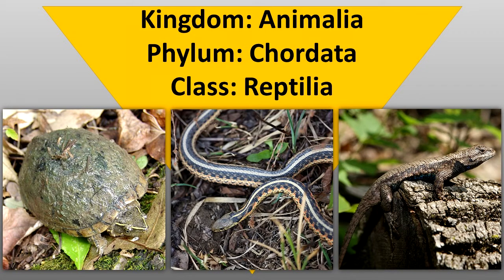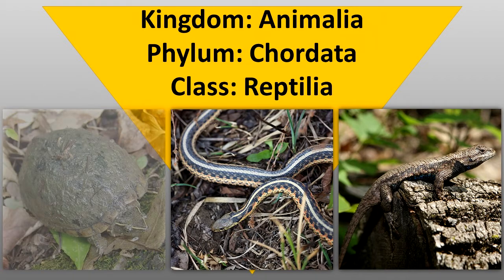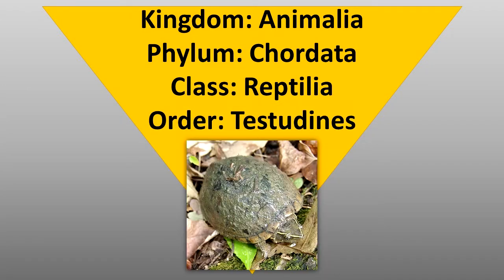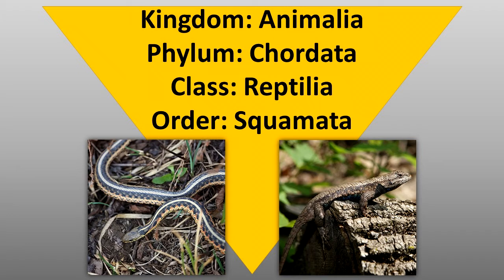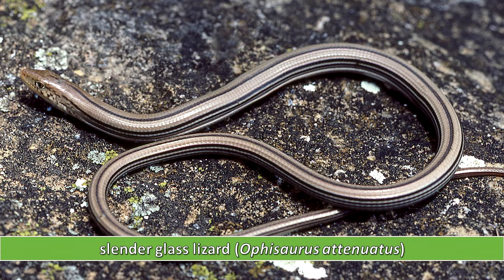Sometimes the appearance of organisms can help you easily separate them into groups. For example, although they are all reptiles, turtles really look nothing like snakes or lizards. Turtles are placed in the order Testudines. Snakes and lizards in the order Squamata can be hard to differentiate by sight. Other traits are needed to further classify snakes and lizards.